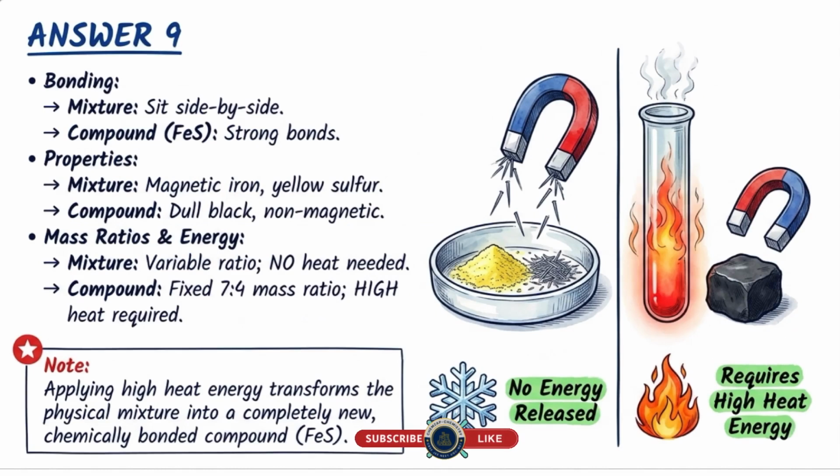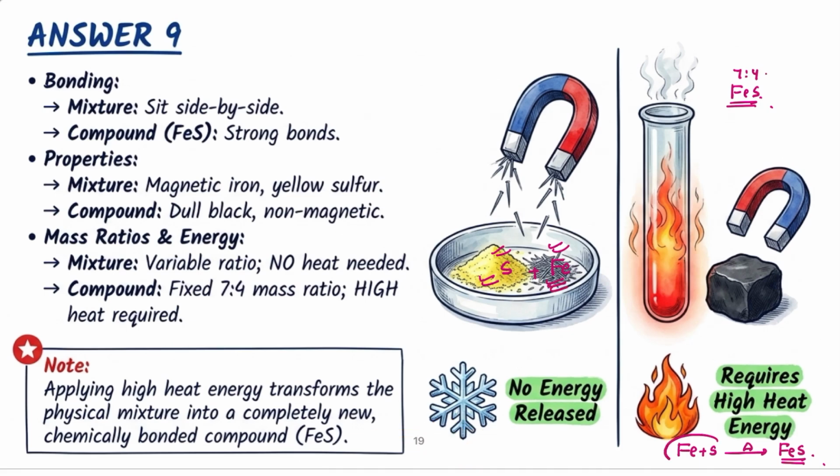First, when you mix the iron with sulfur without any heating, in this mixture there are no energy changes going to occur. But once you mix the iron with sulfur and heat it, then a new substance will form, which is iron sulfide. In the mixture of iron and sulfur, composition will be variable, but here the iron sulfide will have a fixed stoichiometric ratio, which is 7:4 by mass. For mixing of iron and sulfur, no high amount of heat energy is required, but for a chemical reaction between the iron and sulfur, where they combine chemically, a very high amount of heat energy we need to supply, then iron sulfide will form.